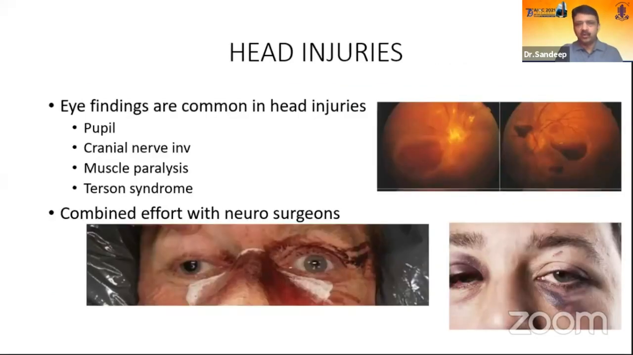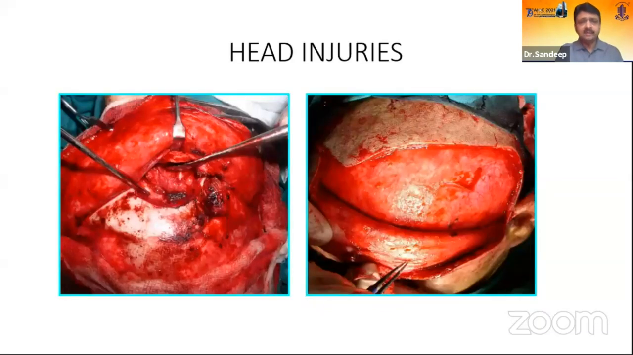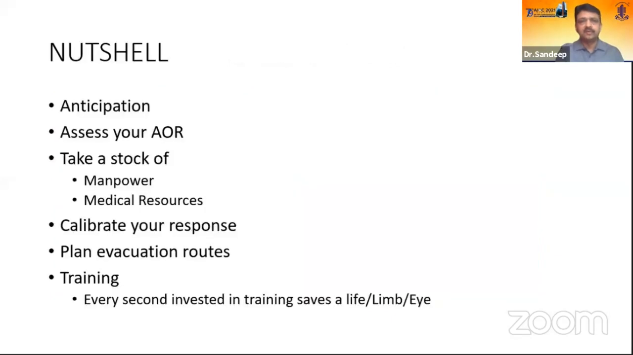With head injuries, it is important to note that eye findings are very common: pupil changes, cranial nerve and muscle paralysis, and Terson syndrome. We can also have innocuous ecchymosis around the lids, which points us towards skull base fractures. These things have to be kept in mind at the tertiary care center. Whenever we have a trauma, we should never forget that other organ systems can also be involved apart from the eye. Decompression of the optic nerve can be done with the help of neurosurgeons.